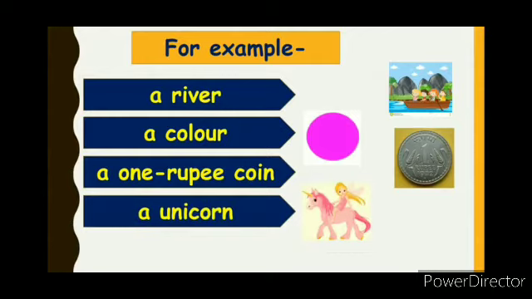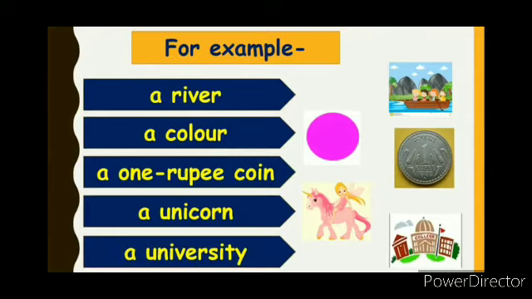Another example, a unicorn. Again, a before U. A university. A before U. Yes, my dear students, because the U over here has a consonant sound of Y-U, not the vowel sound of U. The vowel sound of U is as in umbrella. Since unicorn, university, and any U word which begins with a Y-U sound like unity, united, university, uniform, all these are consonant sound words and hence we add a before these words.